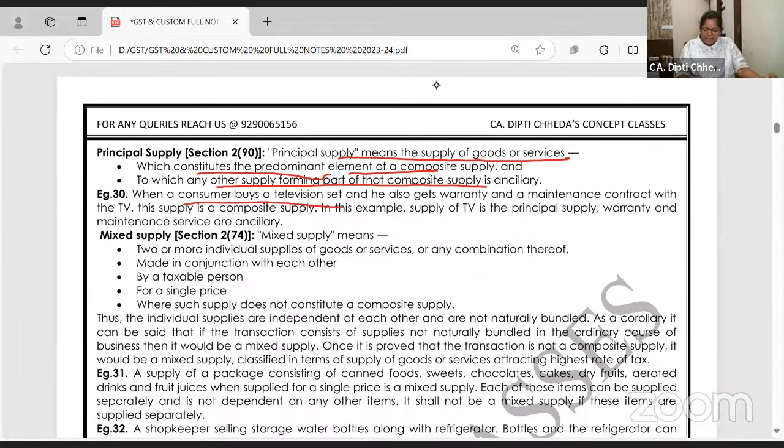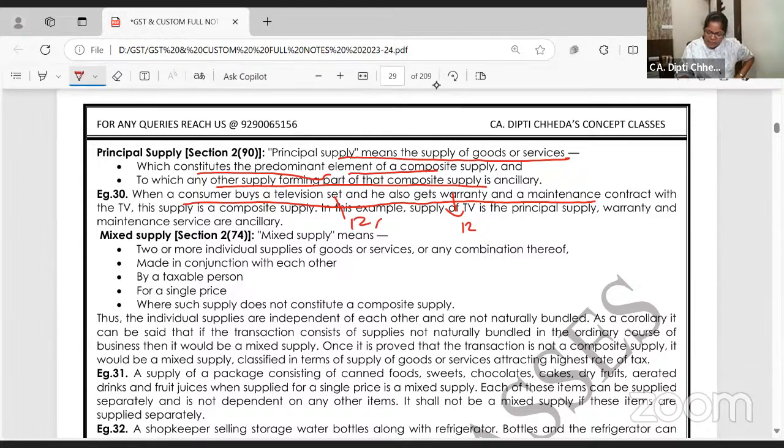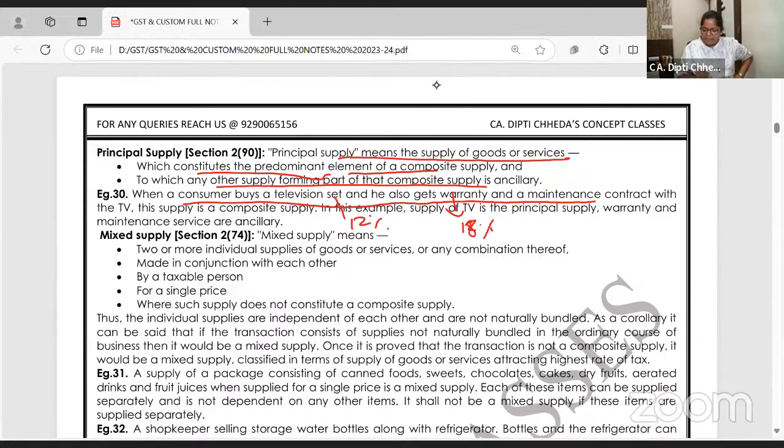When a consumer buys a TV with a warranty, GST on the TV is 18% and on the warranty it is 12%. But the warranty is complementary to the purchase of the TV. You buy the TV, it comes with a 3 years warranty. Yes, extended warranty you have to pay extra. So what will be the rate of GST? 18%. Ma'am, if it is reverse, TV is 12% and warranty 18%? Still on the whole, 12%.